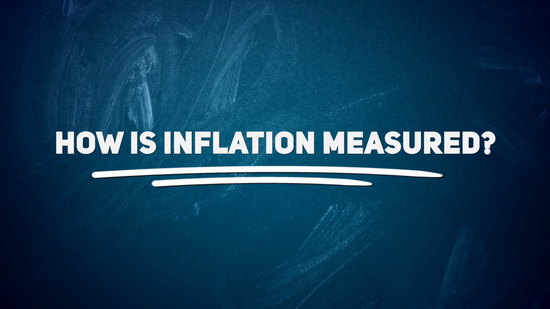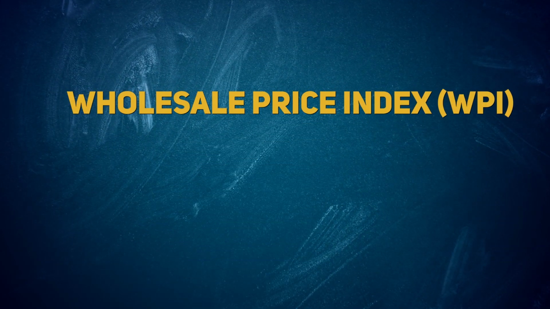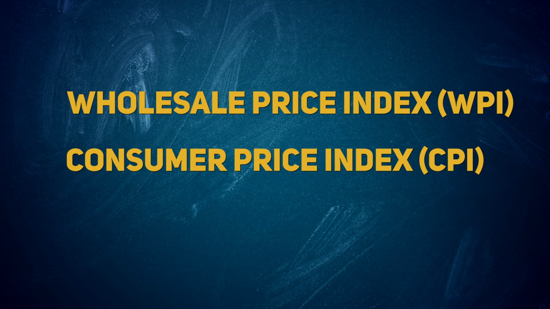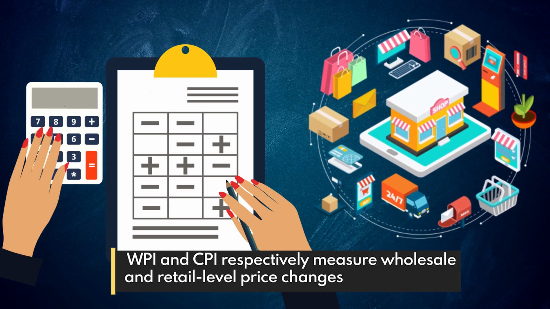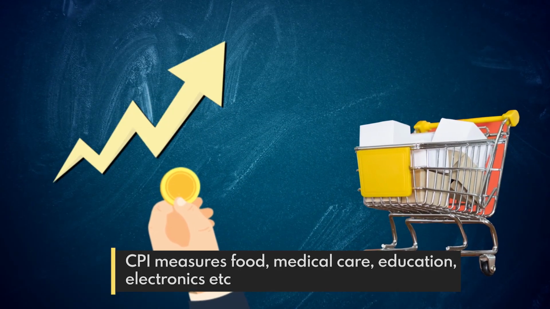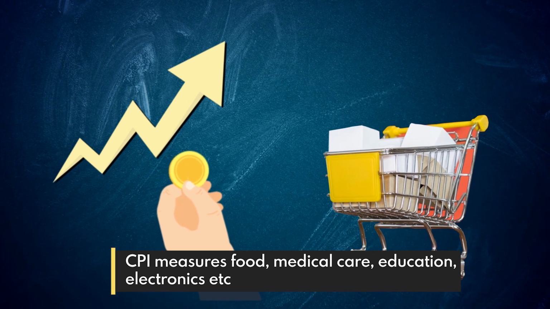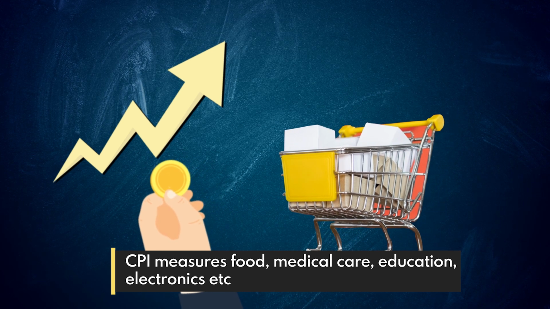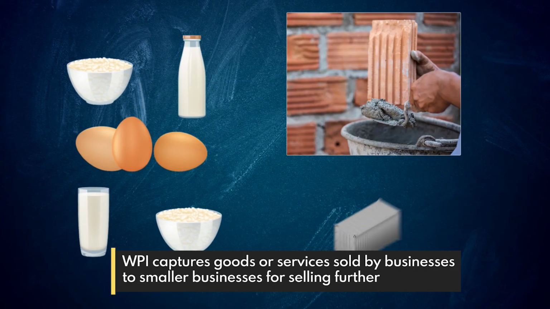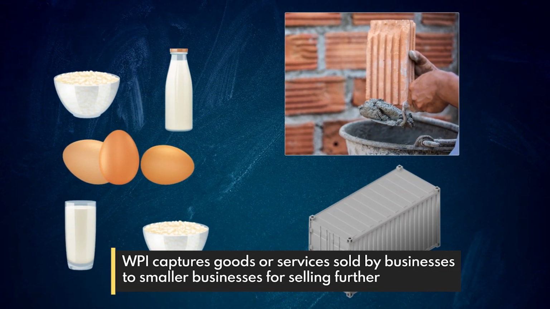So how is inflation measured? In India, inflation is primarily measured by two main indices: WPI, or the Wholesale Price Index, and CPI, the Consumer Price Index. WPI and CPI respectively measure wholesale and retail level price changes. CPI measures the rise in prices of commodities and services such as food, medical care, education, electronics, etc., which consumers buy for end use. On the other hand, WPI captures the goods or services sold by businesses to smaller businesses for selling further.